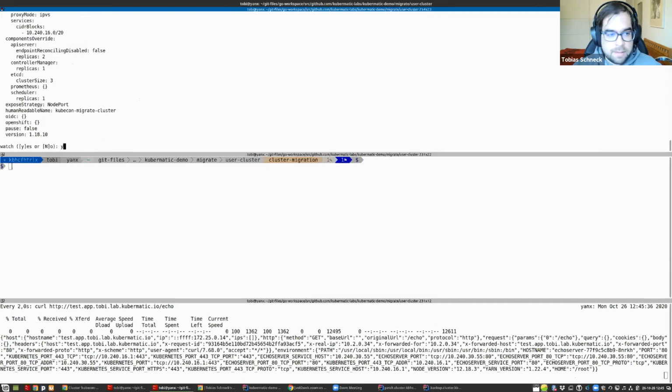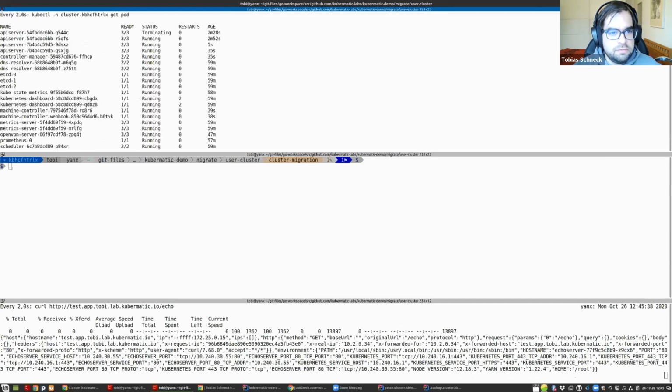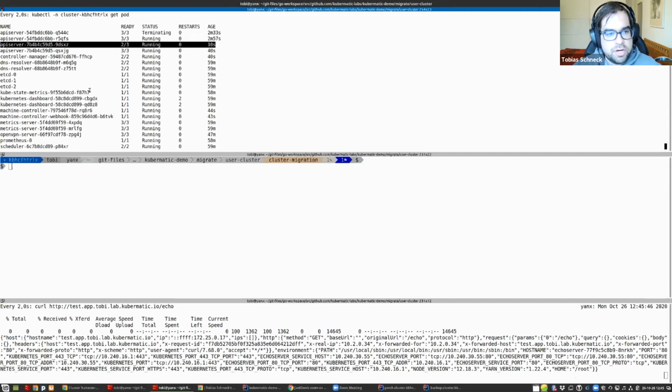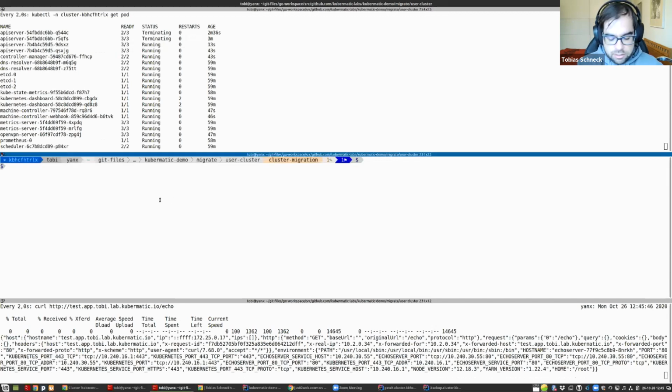Cool. So let's see what happens with my components. We are now seeing, yeah, we have a restarting API server again. It started now with the new cloud credentials. So let's try to find out a little bit what's happening there.